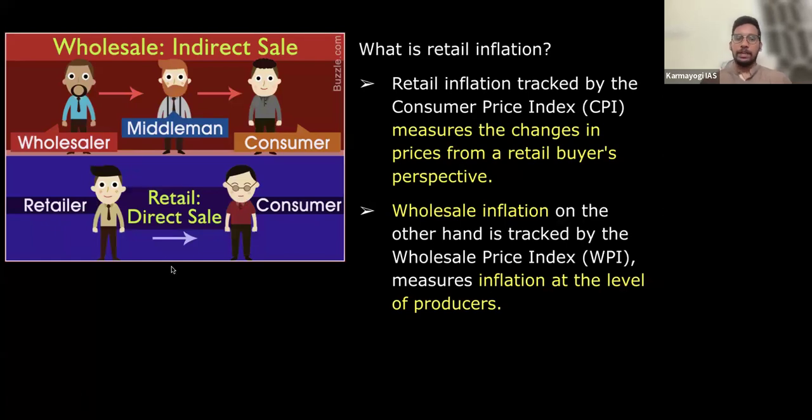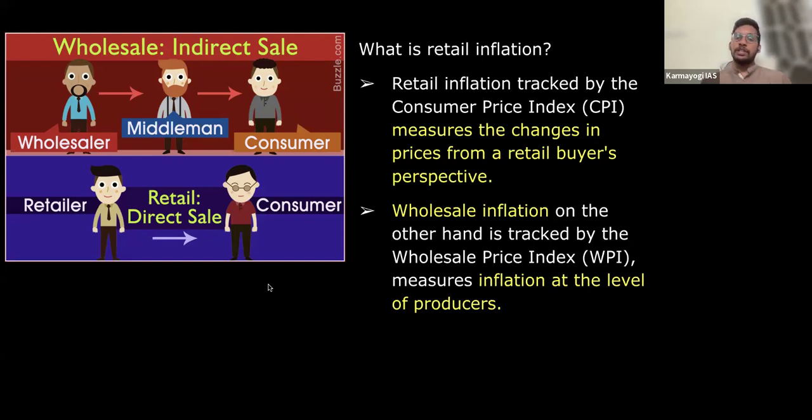There is no intermediary. So the person who is directly dealing with the consumer is called a retailer, whereas the person who deals with the middleman rather than directly with the consumer, selling in bulk, is called the wholesaler, right? So this inflation can be tracked at the wholesaler side as well as at the retailer level. If it is tracked at the wholesaler level, that is called the wholesale price index, right? So the inflation tracked at the wholesaler level is called wholesale inflation.